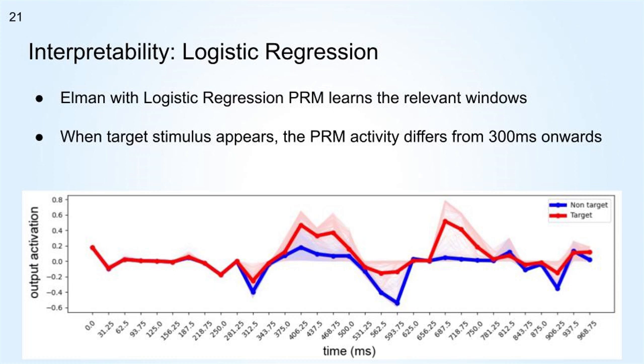In both cases, understanding the post-recurrent module layer helps us to analyze the internal behavior of the networks, because we can see where the network is focusing to learn the differences between the target and non-target stimulus.